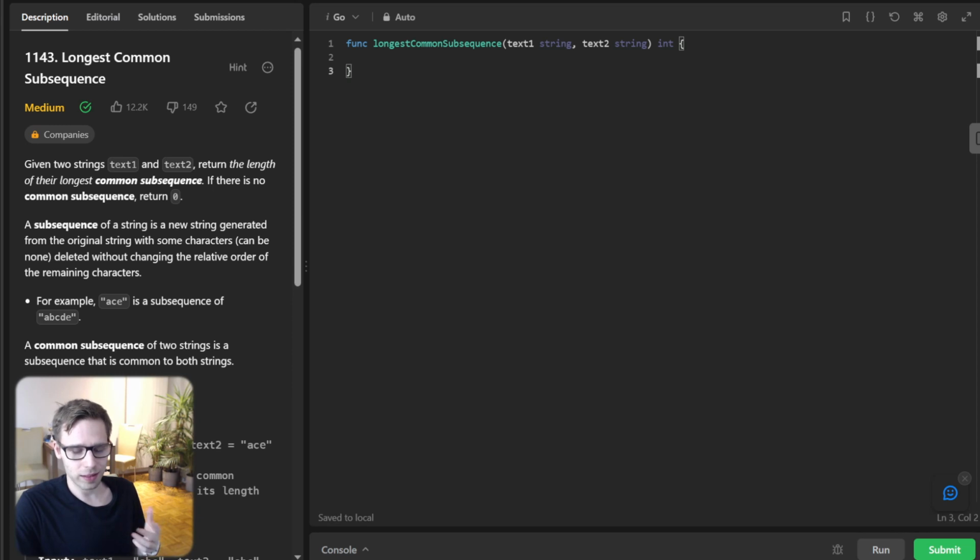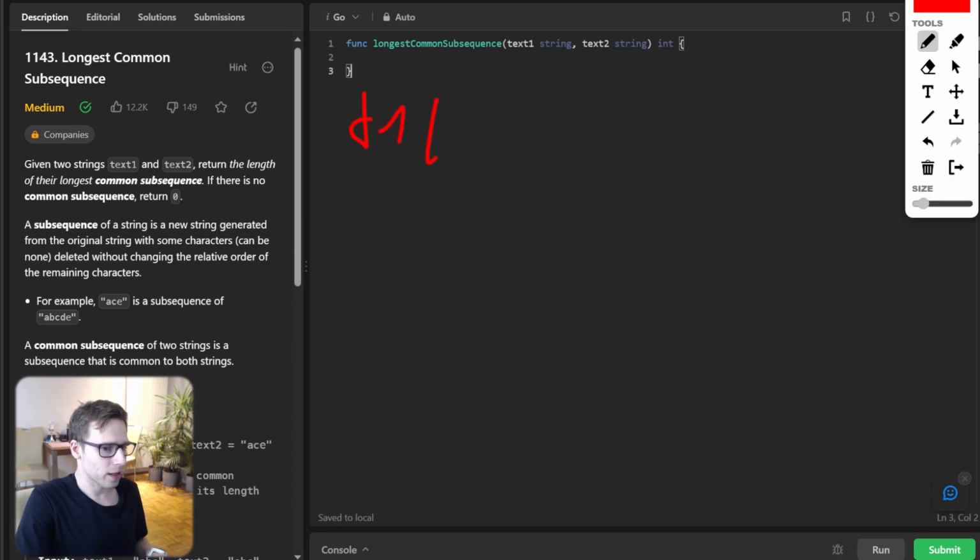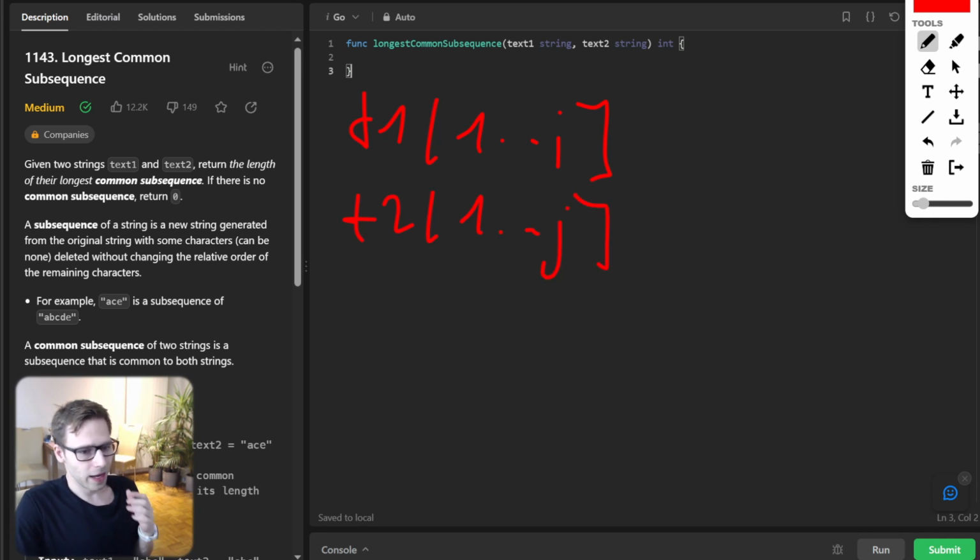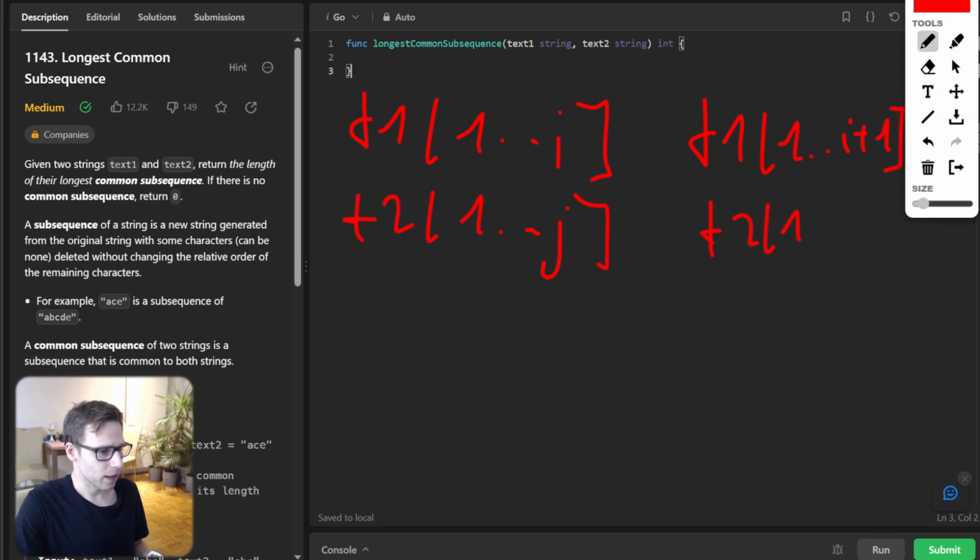For example, if text 1 is 1 to i, and text 2 is 1 to j, and it is known what the LCS between those two texts is, we can derive it further to text 1 up to i plus 1 and text 2 up to j plus 1.